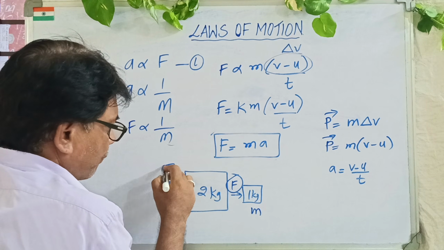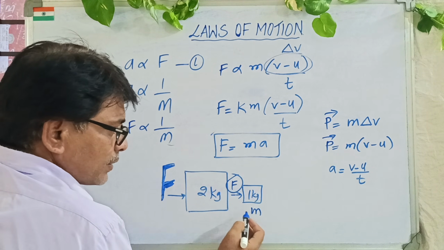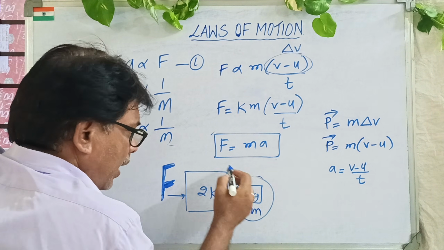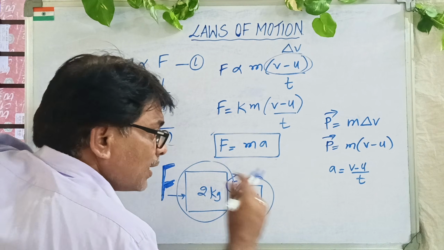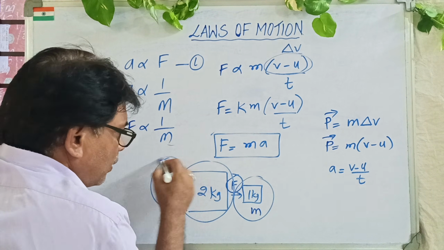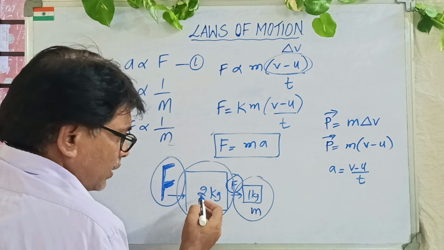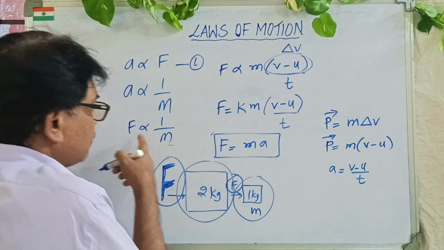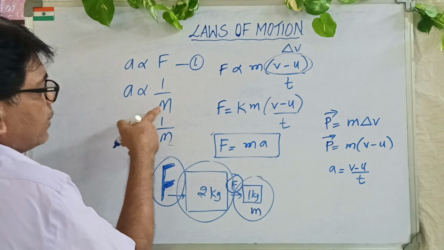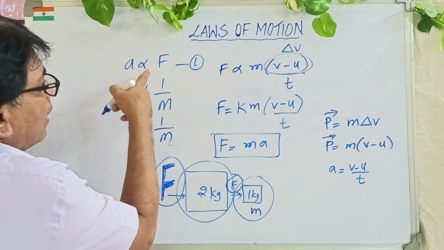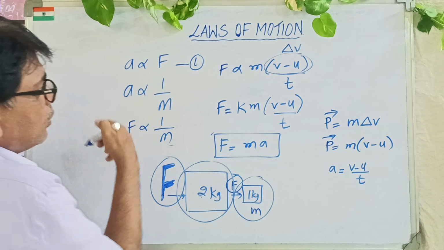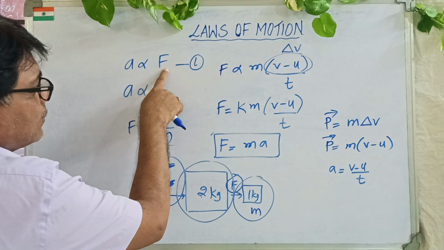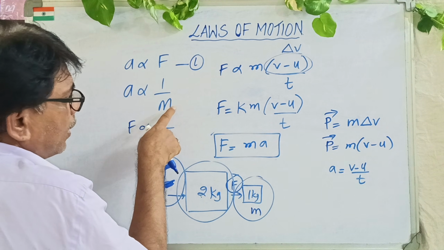If you want the acceleration of this body and this body to remain the same, I need to double the force over here because it's 1 kg and 2 kg. Acceleration is inversely proportional to mass and directly proportional to force. These two are friends, so their common enemy will be m, mass.